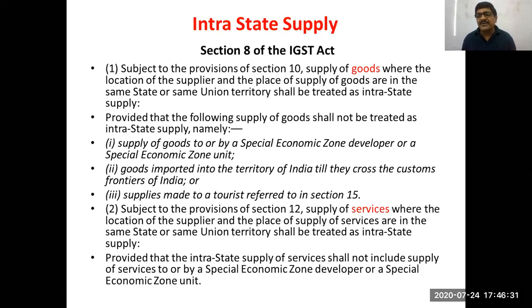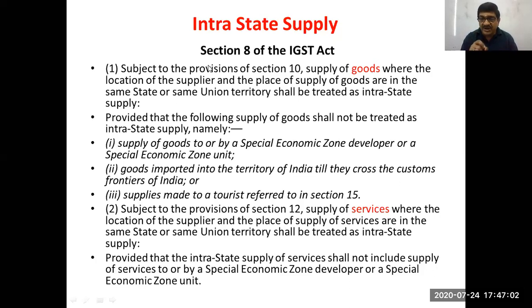Where the location of supplier and the place of supply are in the same state or same union territory, then that will be treated as intra-state supply. Goods may pass through another state, but if the destination happens to be in the same state, then it will be treated as intrastate supply.